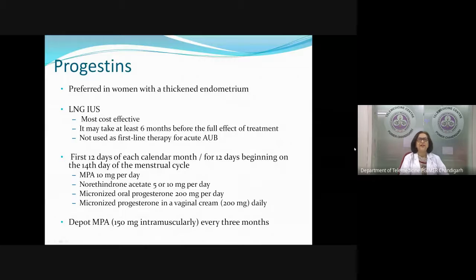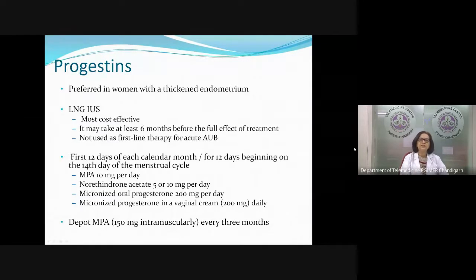If the patient does not like an intrauterine device, which is the most effective out of all the progesterone options, she can take oral. In the orals, we have a lot of options: medroxyprogesterone, norethindrone, oral micronized progesterone. For the control of the bleeding, we need to give them for at least 12 days every calendar month. Very easy for the patient to remember is day 1 to day 10 of every month, or you can give it from day 12 of every cycle for the next 10 to 12 days.